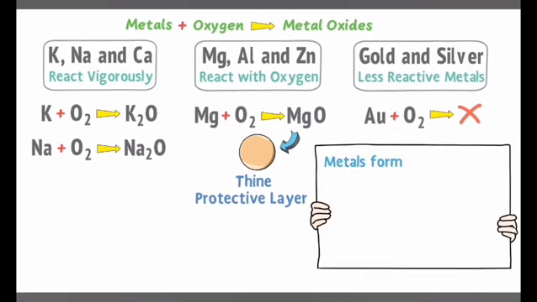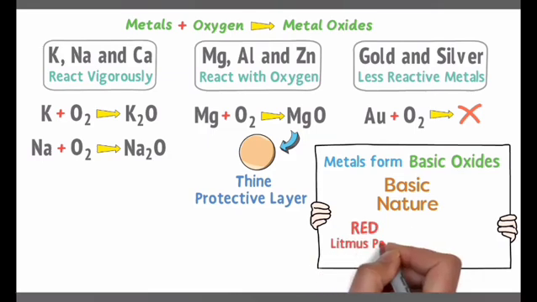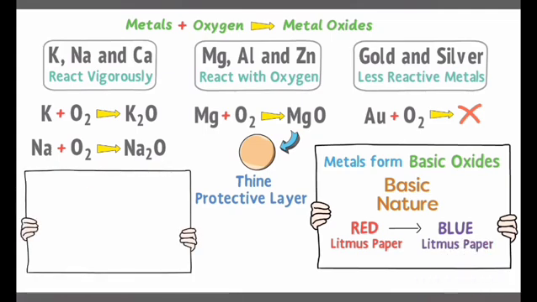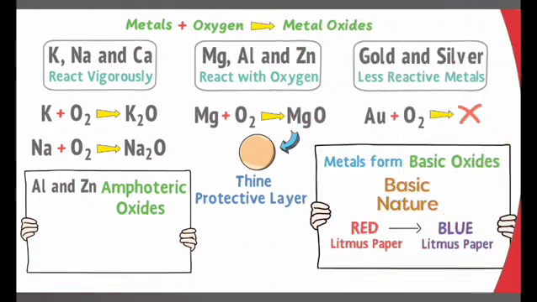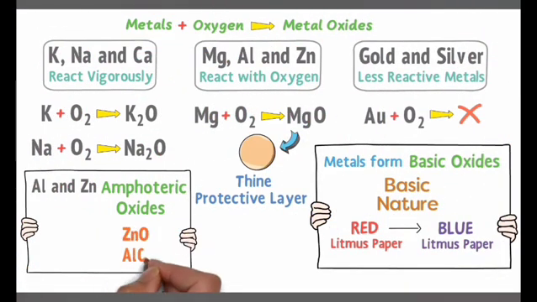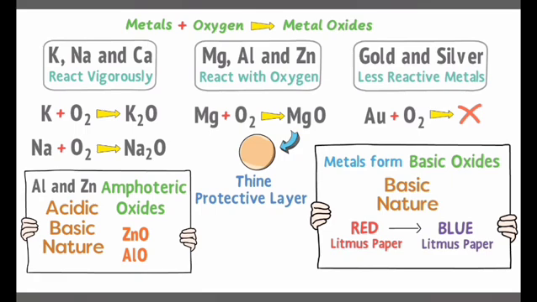Remember that metals usually form basic oxides. Basic oxides mean oxides that are basic in nature, or basic oxides turn red litmus paper into blue. But metals like zinc and aluminium form amphoteric oxides. For example, zinc oxide and aluminium oxide are amphoteric oxides. Amphoteric oxides mean oxides that have both acidic and basic nature. So note it down that metals react with oxygen to form metal oxides.